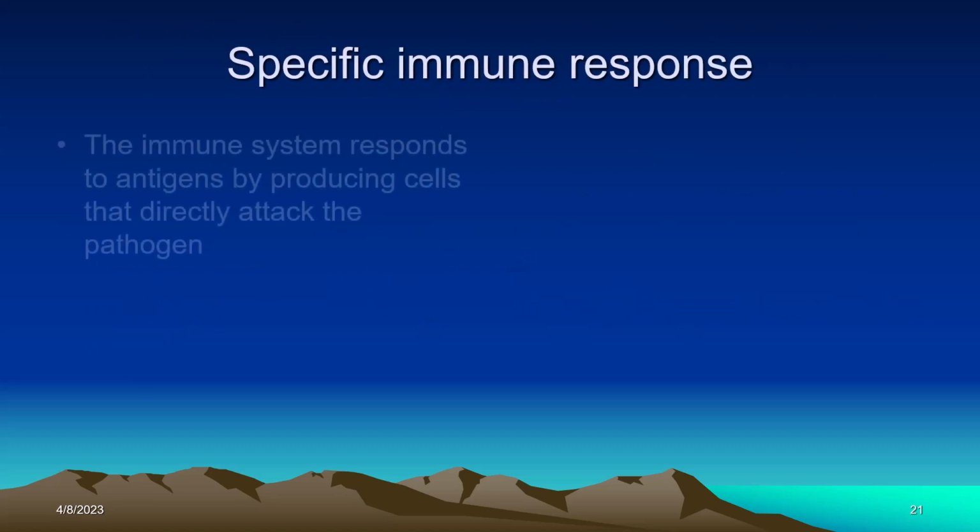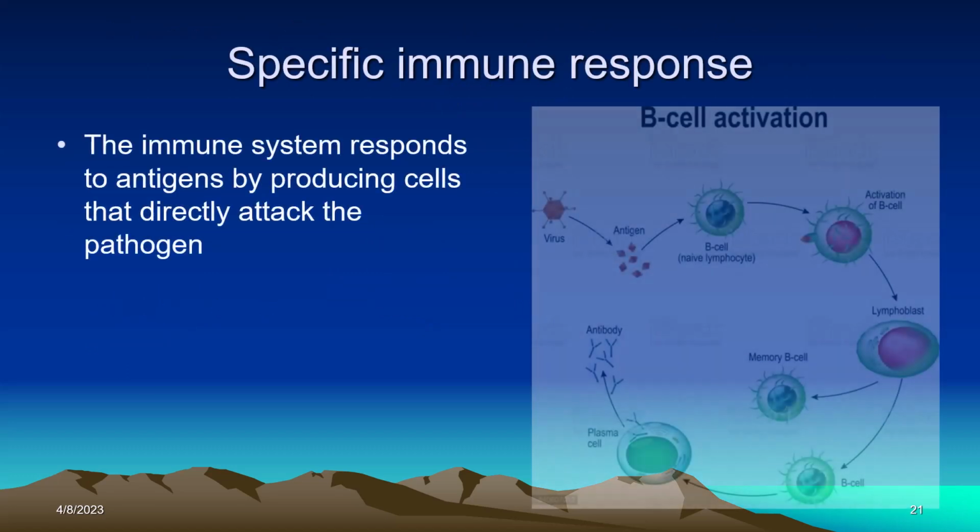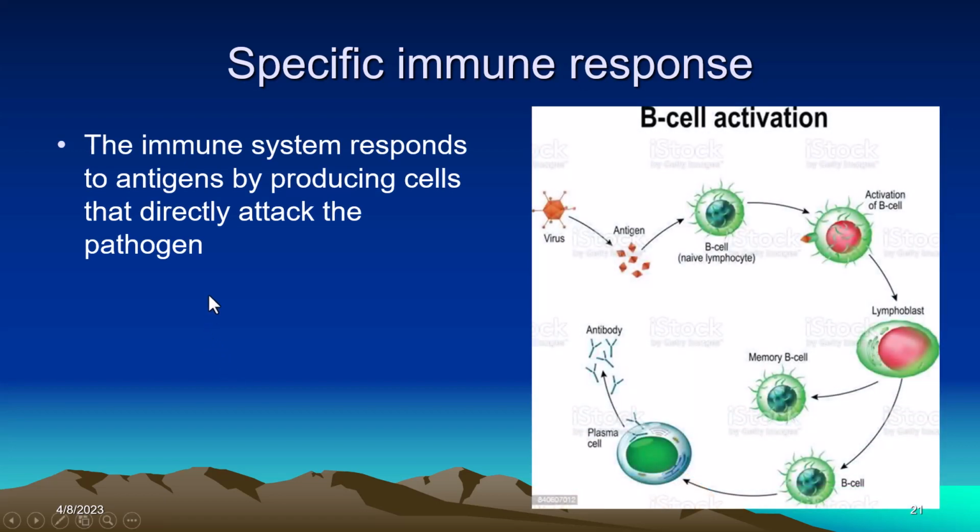Specific immune response. This is cellular: the immune system responds to an antigen by producing cells that directly attack the pathogen. Suppose this pathogen has entered when the cellular response occurs. This is actually by B cells, and these B cells are activated.